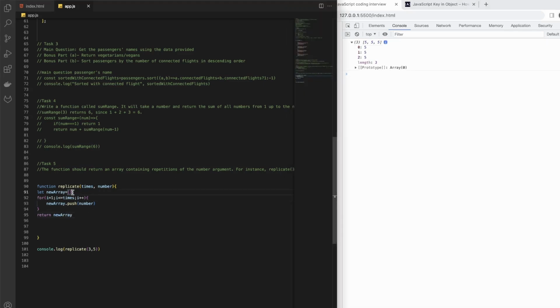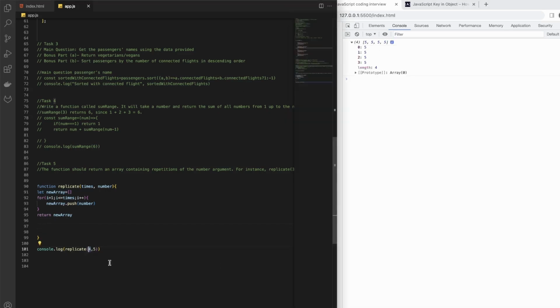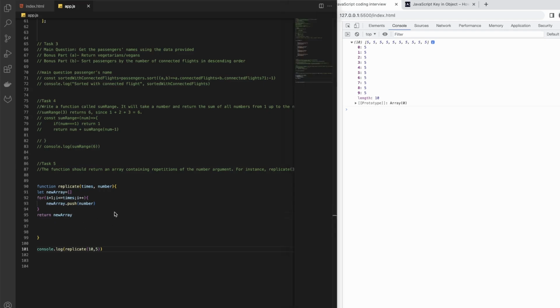So we have the new array, and it just loops every time. If I have it 4 times, then we should see that 4 times. If we have 10 times, we can see that 10 times. So this is without recursion, just using a normal for loop. So this is one way. What happens if we get 0 times?